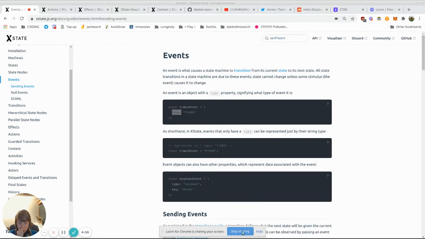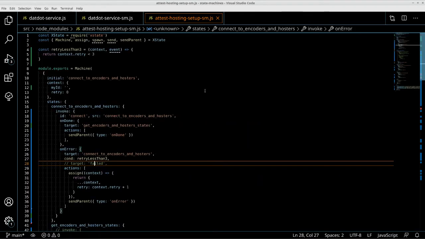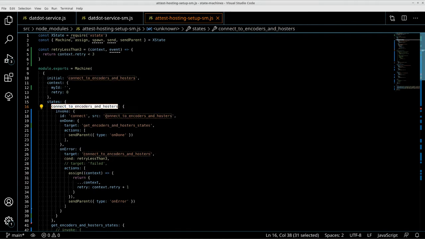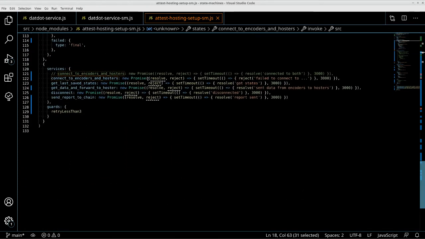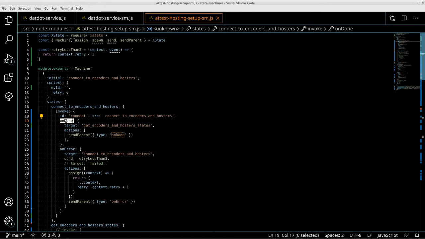So what I was doing today was to try to do the following scenario work. When the datdot service parent machine creates this submachine, it goes into this initial state and it invokes a service. This service is a function that either resolves or rejects. So it either succeeds or fails. And if it succeeds, I continue to the next state.